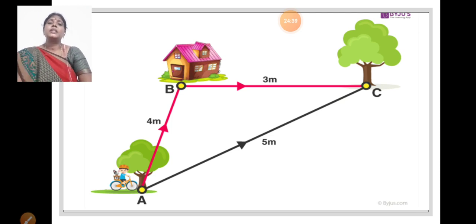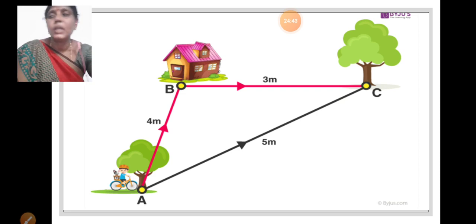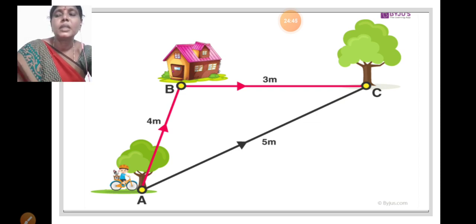Okay children, travel a path. The total length of the path traveled by an object from one place to another in between two places is called distance. Okay children, do you understand distance?